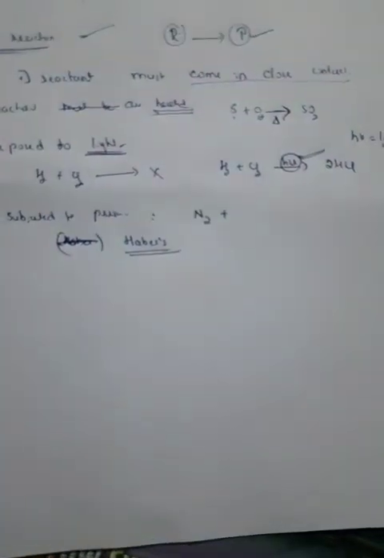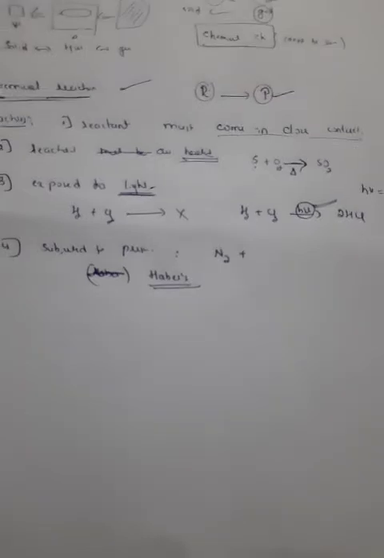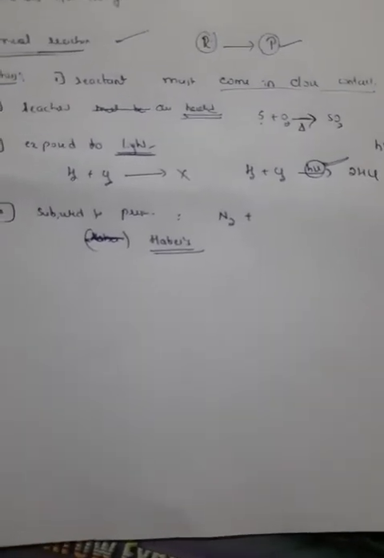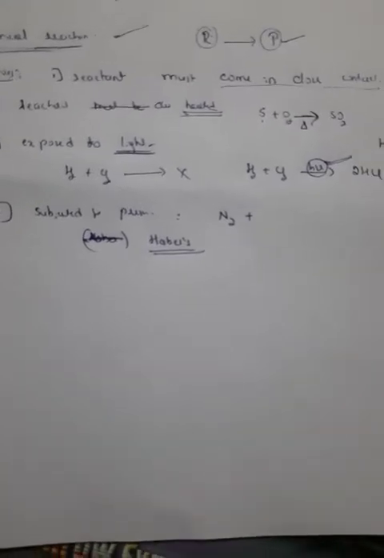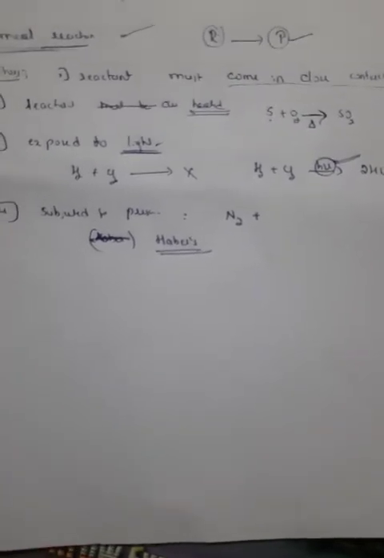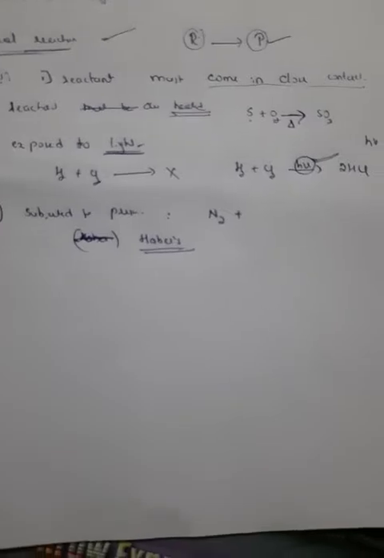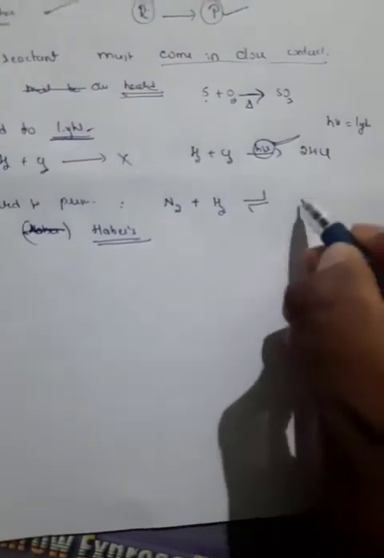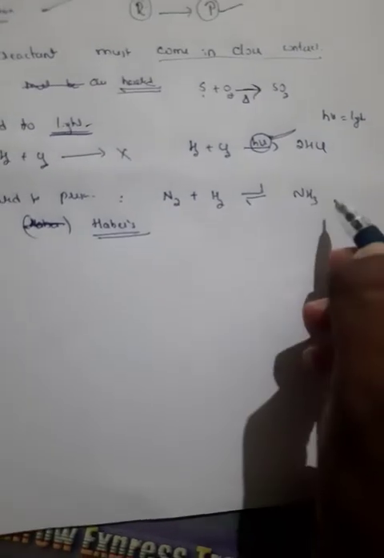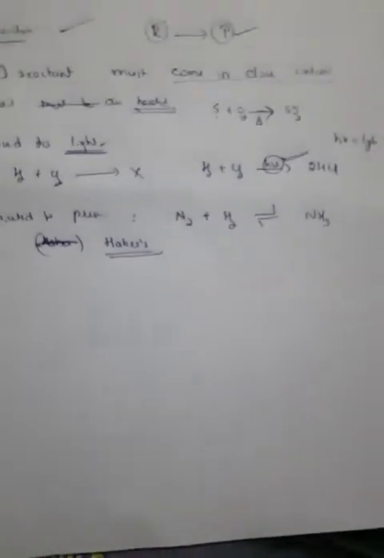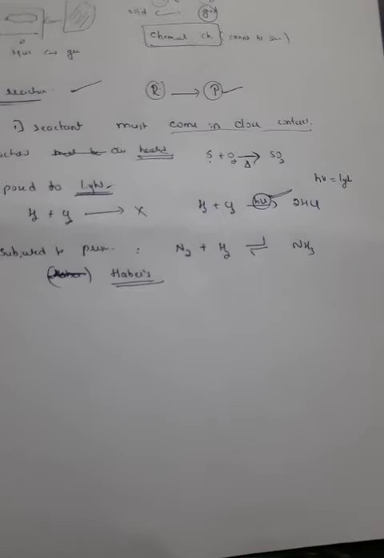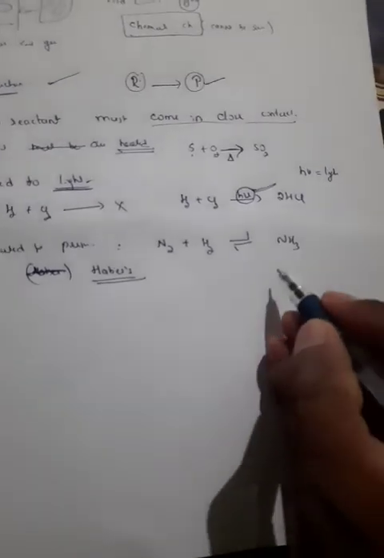Haber's process. You know what it is? It is considered one of the most important chemical reactions, in the top 10 chemical reactions around the world, because this is a chemical reaction which gives us NH3 gas, ammonia. Ammonia is used for the production of fertilizers.